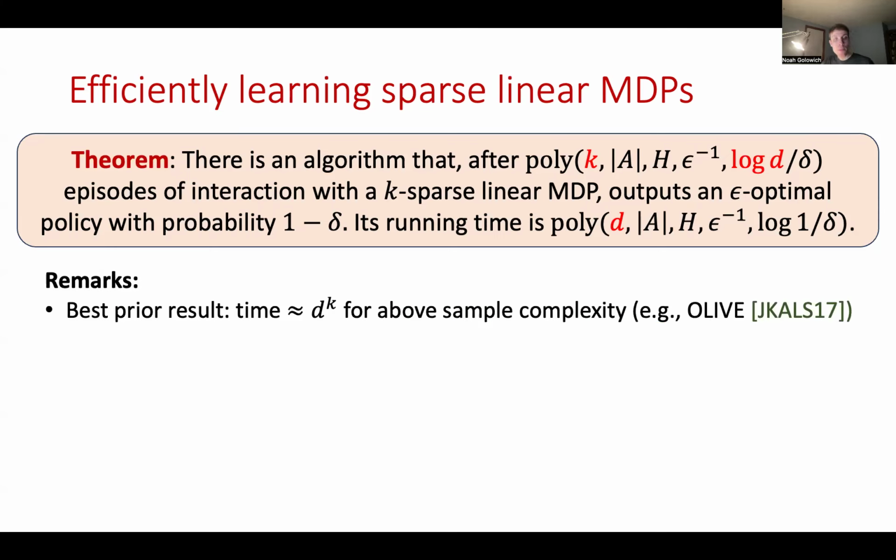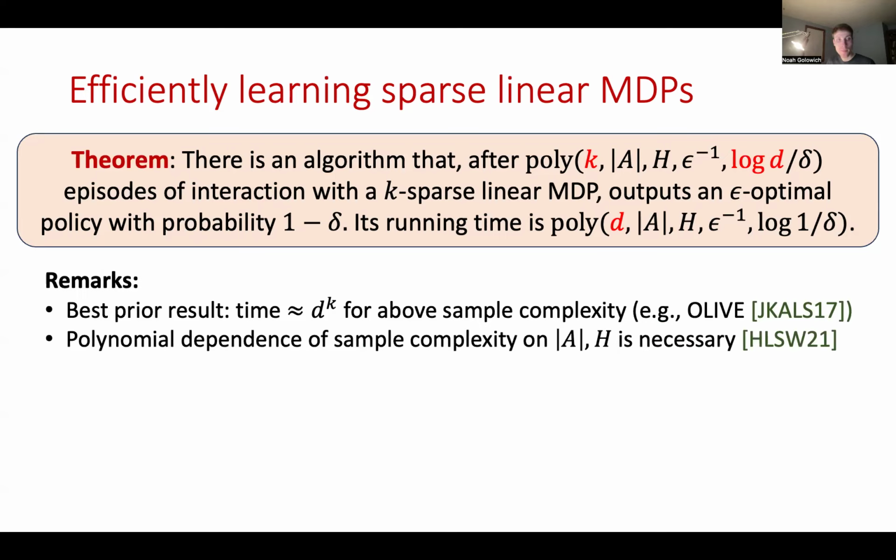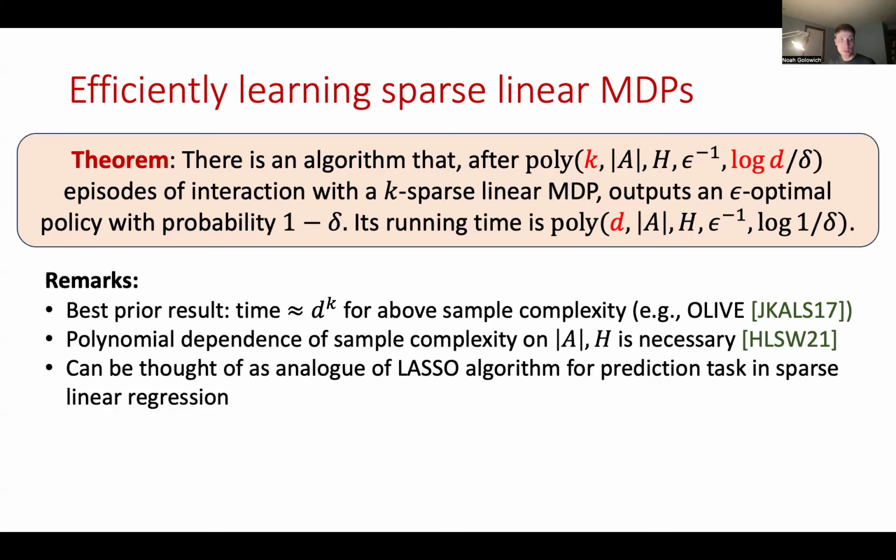I'll remark that the best prior result for getting the sample complexity scaling had computational cost which scaled as d to the k, so it's exponential in the sparsity k. And this was obtained by the technique of global optimism, such as via the Olive algorithm. I'll also note that the polynomial dependence of sample complexity on A and H is necessary. And moreover, our algorithm can be thought of as an analog of the lasso algorithm for the prediction task in sparse linear regression.